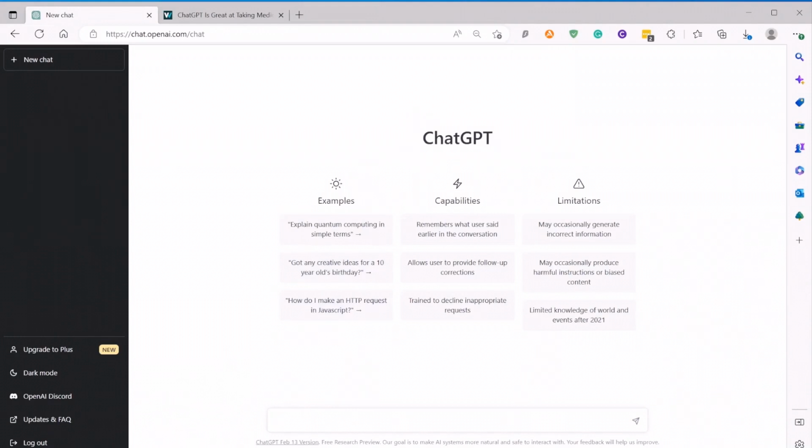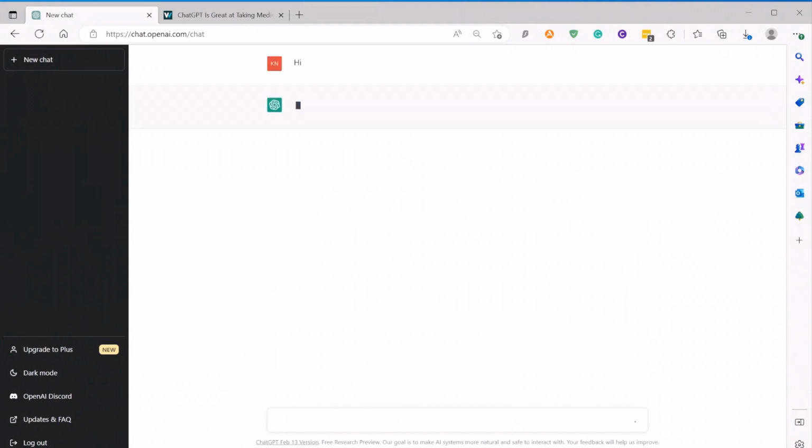As it is experiencing a huge load, it's taking a bit of time to respond. Conversations are saved automatically on the left side so that you can use them later for reference. I am gonna ask ChatGPT to give some topics for kids' stories. Remember, if it stops responding in the middle, you can always refresh it.